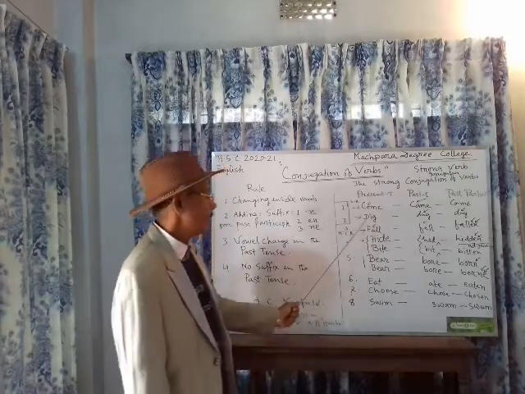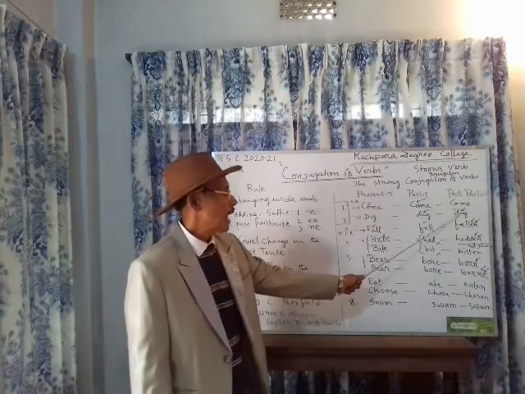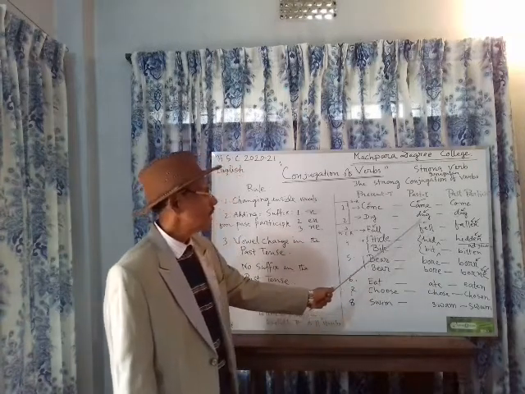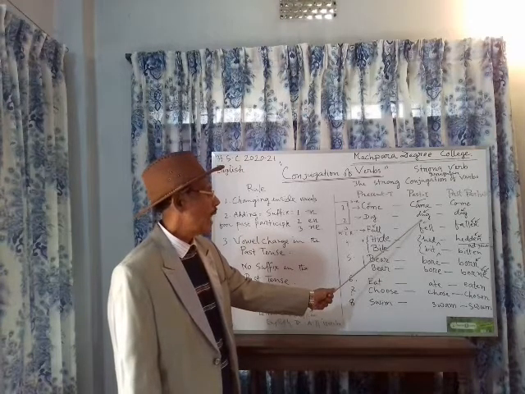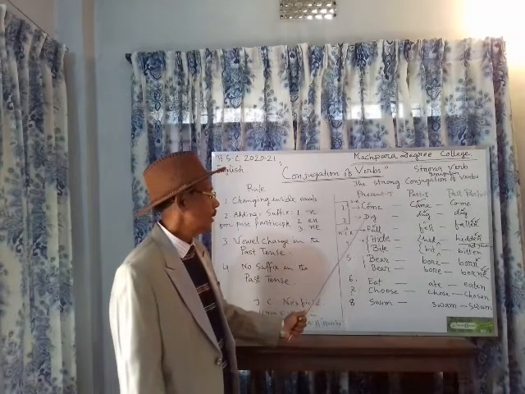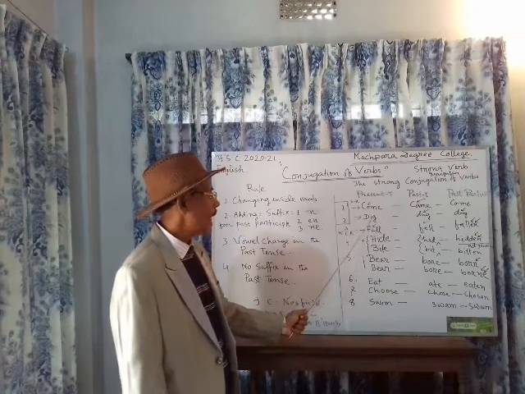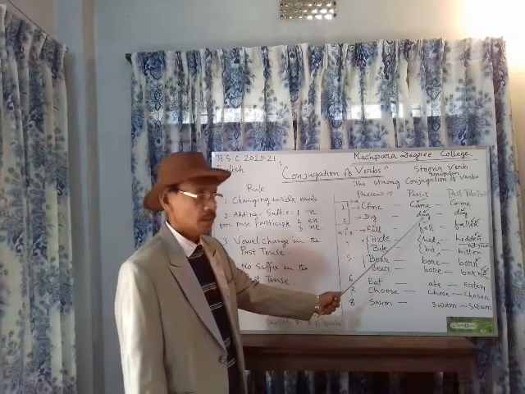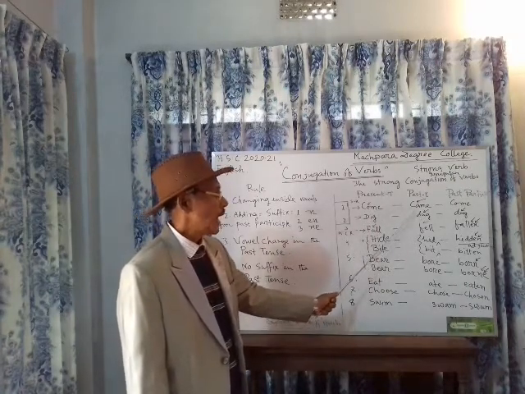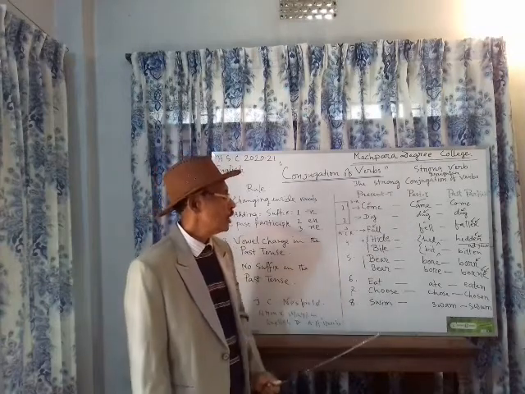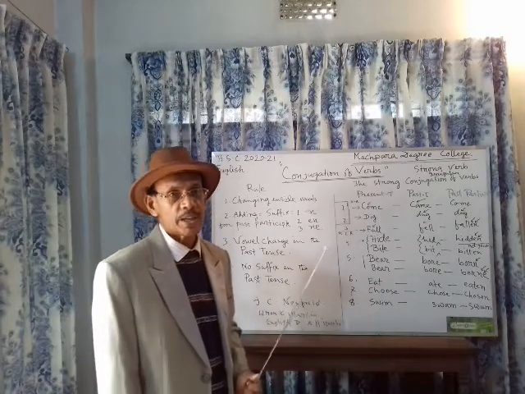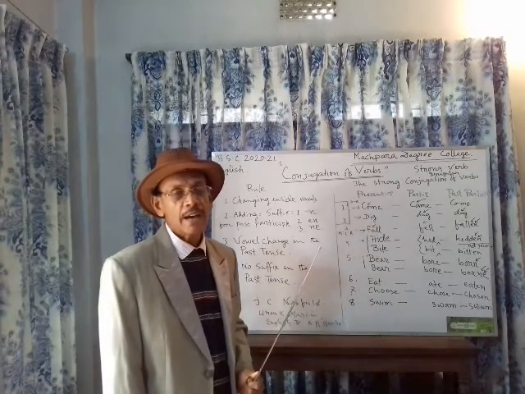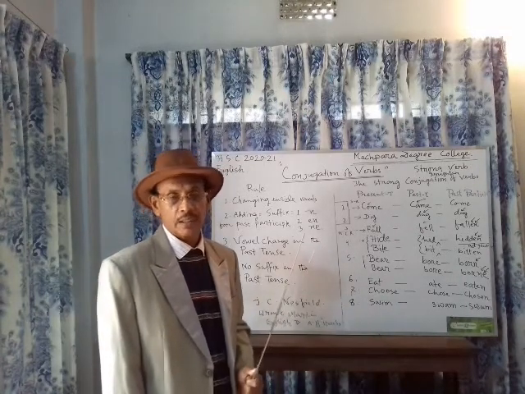Next, dig, dug, dug. For the past tense, we change the vowel: instead of I, we use U. Dig, dug, dug. The last two terms of the verb, past tense and past participle, are in the same spelling.